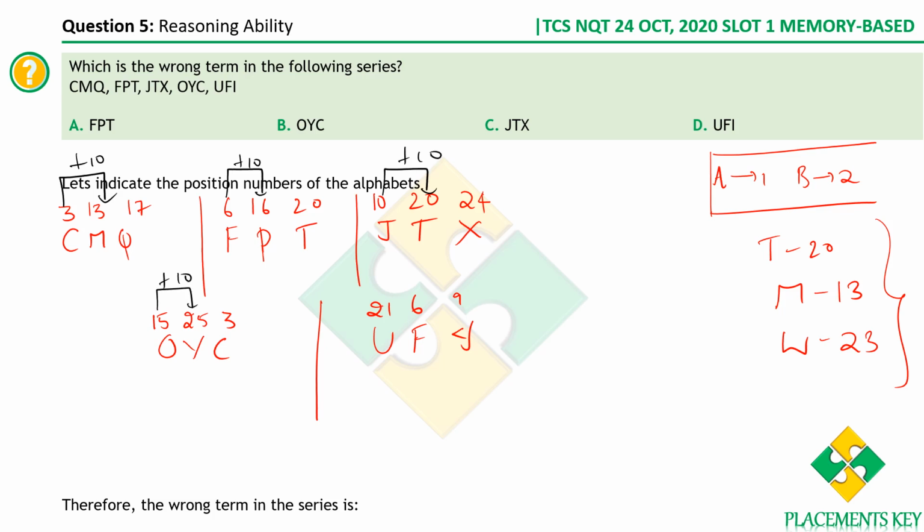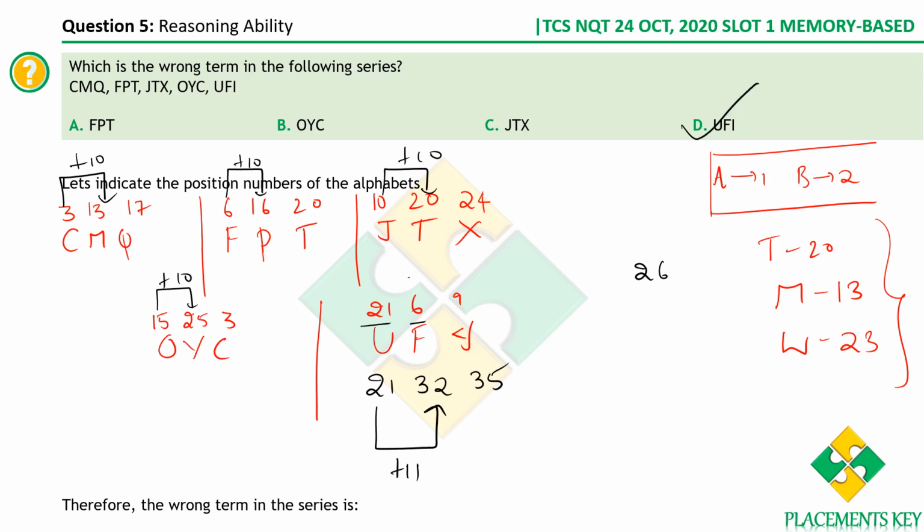Let's take U and F. We have 21 and 6. We know that there are 26 alphabets, so we can add 26 to it and check the number. 26 plus 6 is 32, and for I, 26 plus 9 is 35. Okay, these are the values. Here it is 21 plus 11 and not plus 10. So clearly from the first two numbers itself we can say that option D is the odd man out, which is UFI.